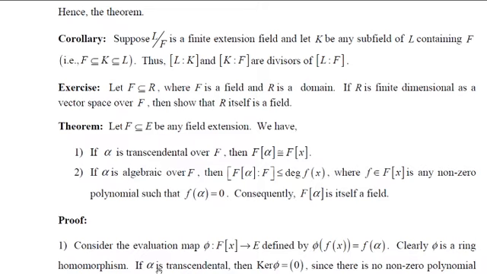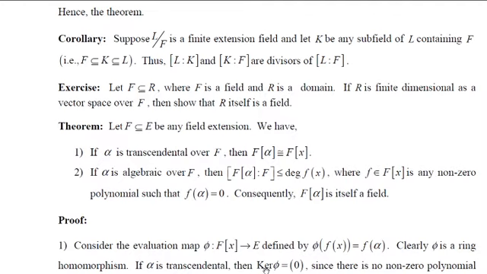And since alpha is transcendental, you should note that there exists no non-zero polynomial for which alpha will be a root. That means there exists no non-zero f(x) for which f of alpha will be equal to 0. That means f of alpha will never be 0 for a non-zero polynomial. Now let us find the kernel of this mapping.